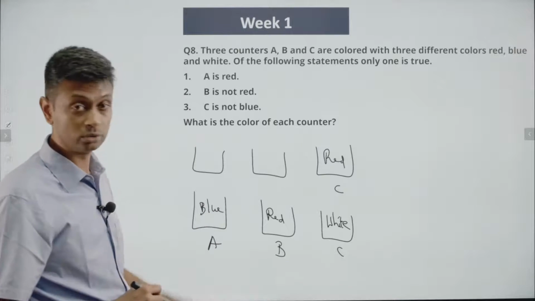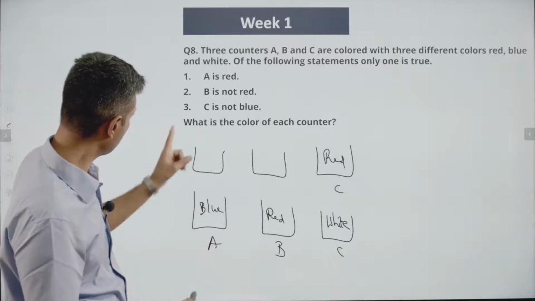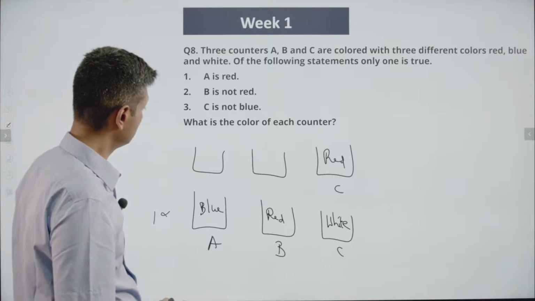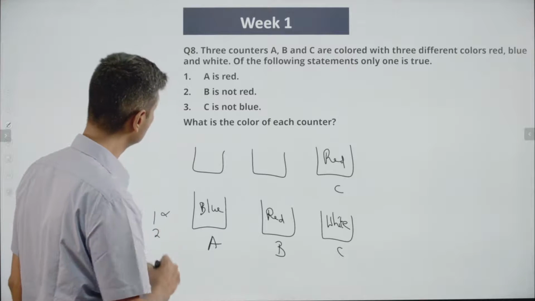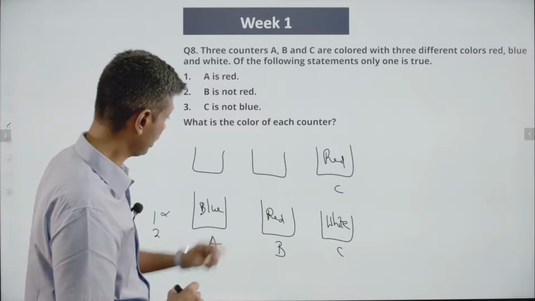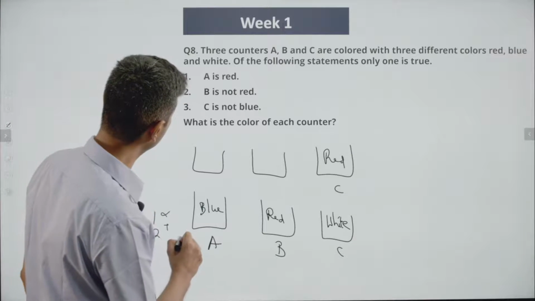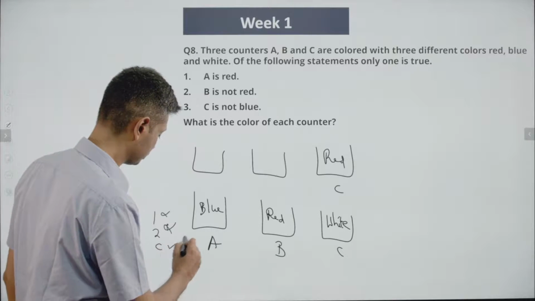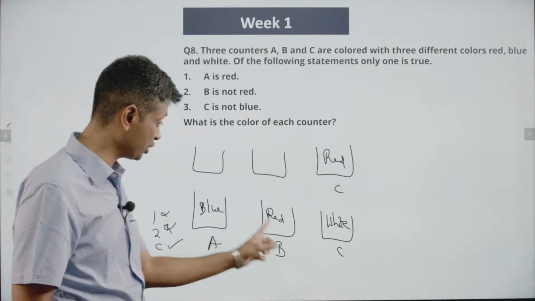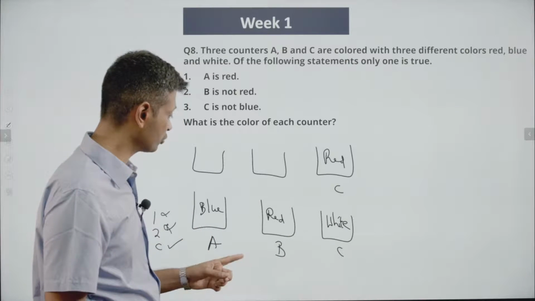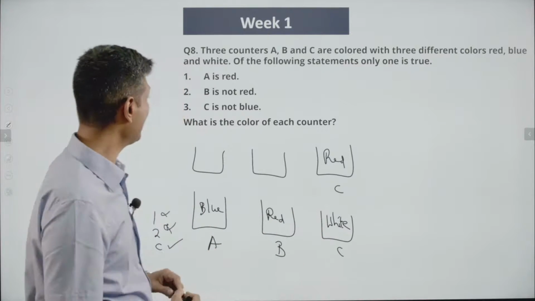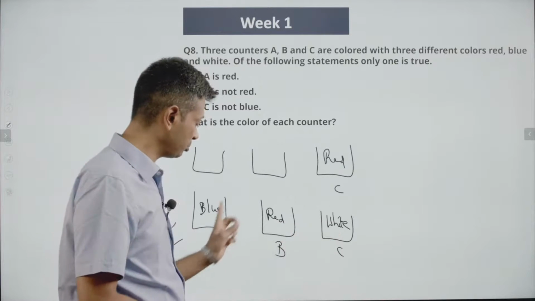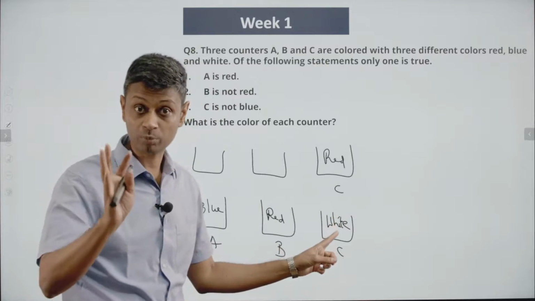Let's see if this holds good. In this case, statement 1 is not true. Statement 2, B is not red. B is red. Statement 2 says B is not red. That is false. C is not blue. That is true. So this works. This combination will work. If the first one were blue, second one were red, third one were white, then A is red, not true. B is not red, not true. C is not blue, true. Two of them being false, only one being true, that is possible.